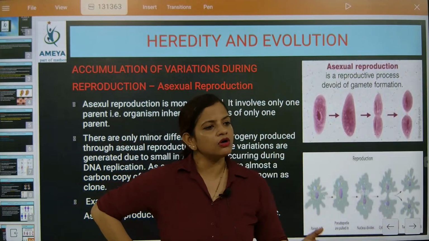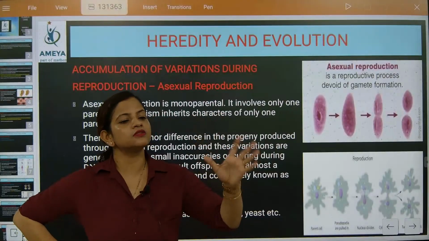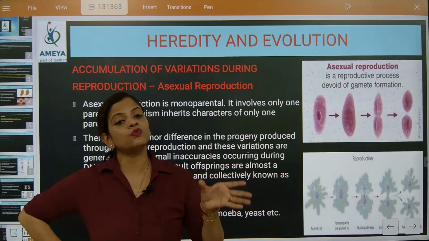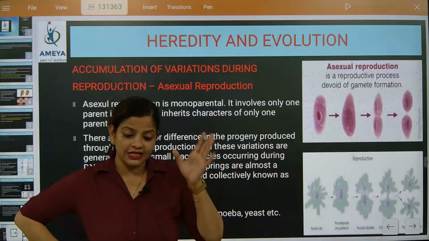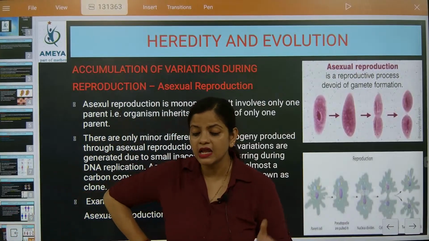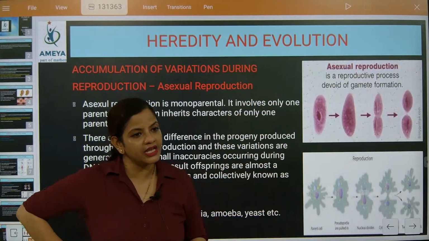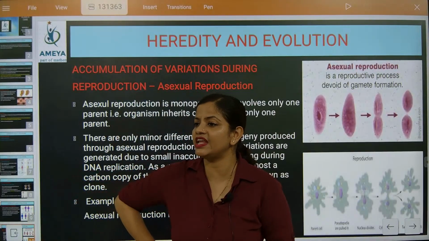Got it? Because the DNA is very closely selected from the one parent. We can't call it a father or a mother, but we call the split cells a single parent. Absolutely less variation will be there, and the selection will come from the same DNA. Most of the time, the chances of variation are very, very less.